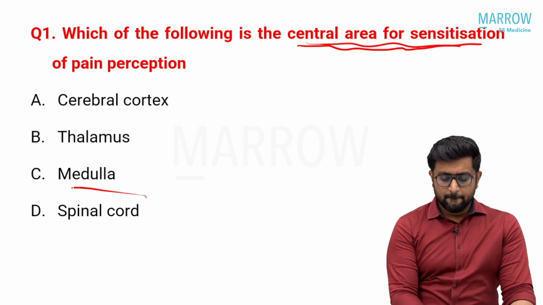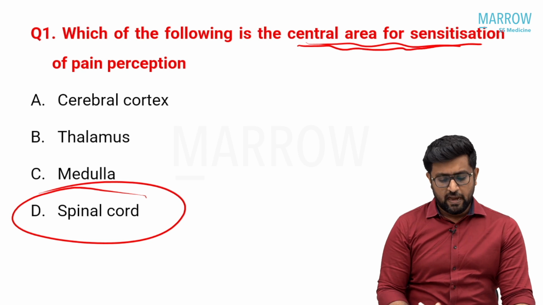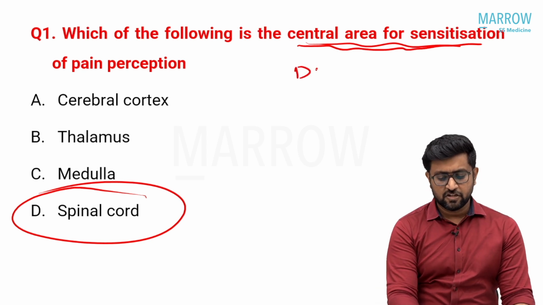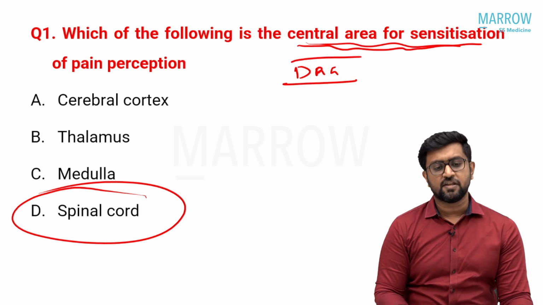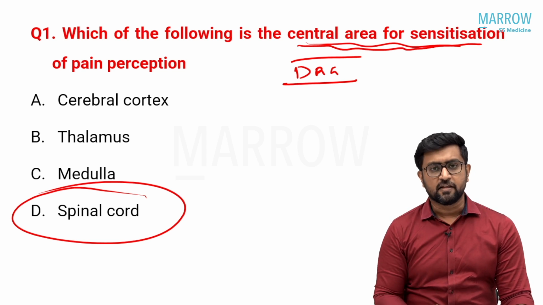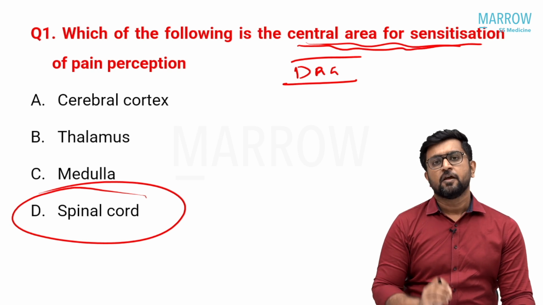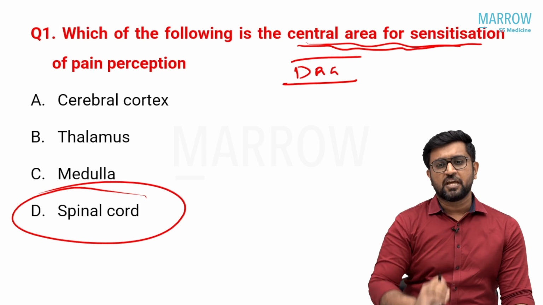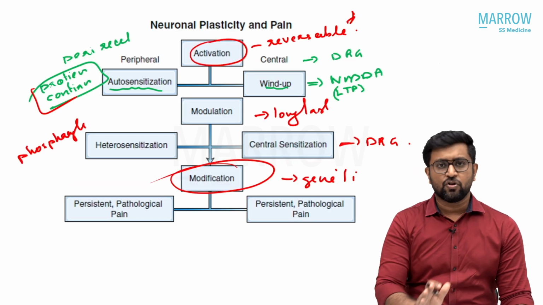So the better answer is spinal cord, because the dorsal ganglion is situated inside near the spinal cord. I don't know what the exact options asked here are, but this is the answer for that. The ideal answer is DRG. I'm not sure whether DRG was given in the option. If DRG is given in the option, that is the answer. If that is not given, among the following, the best answer goes to spinal cord. That is what my inference is. There may be a difference in opinion, because I don't know the exact options and I don't know the exact question. This was an almost nearby question. That is why I want to discuss the entire area. If I knew the exact question, I wouldn't go into such a detailed discussion.